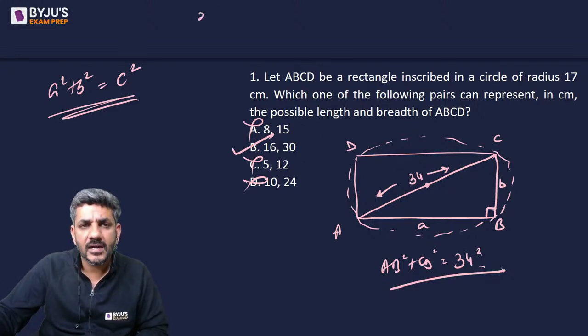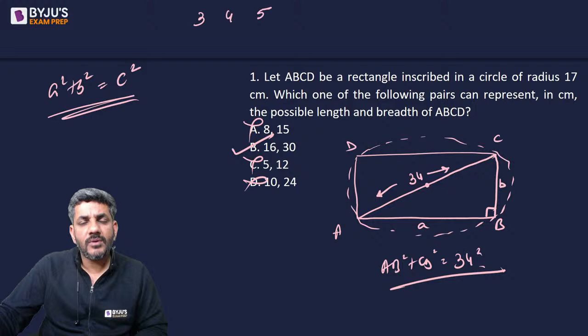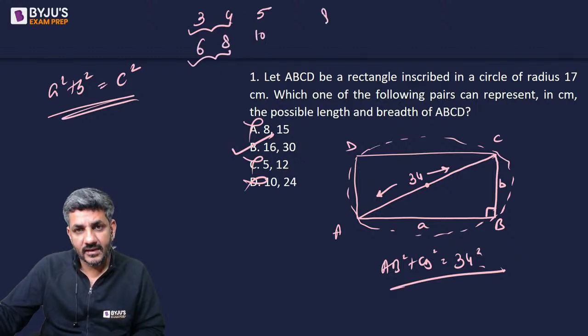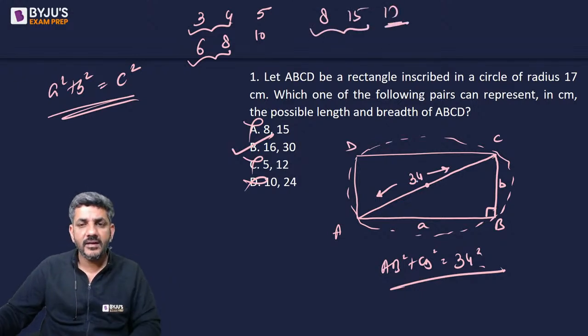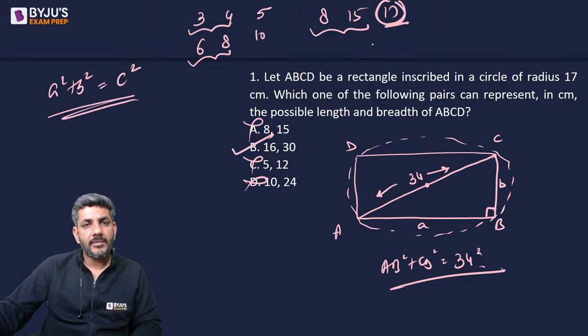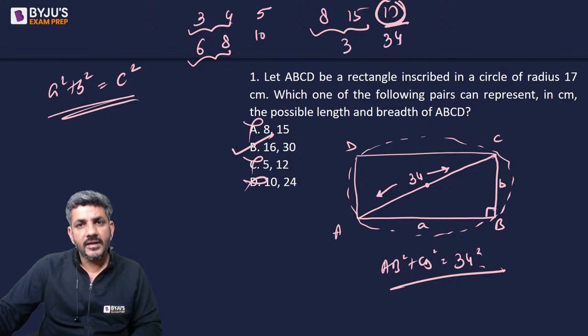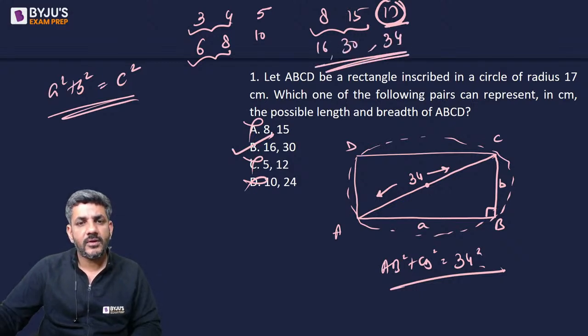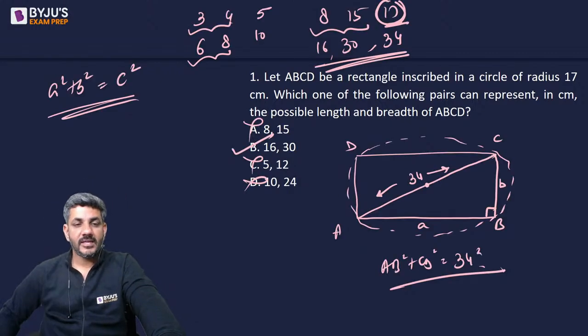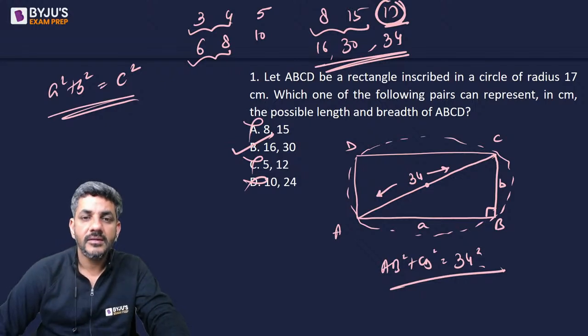Take some Pythagorean triplets: 3 4 5, 3 square plus 4 square is equal to 5 square, and 3 plus 4 is greater than 5. Generally you will find them greater. 6 8 10, 6 plus 8 is greater than 10. 8 15 17, 8 plus 15 is greater than 17. By that logic also I get it. Plus, 34 is double of 17, and with 17 we know there is a Pythagorean triplet 8 15 17, so if it is 34 it must be 16 and 30. From that also I get to know that 16 and 30 could have been the other two sides of ABCD. By that logic we get the answer as option B.